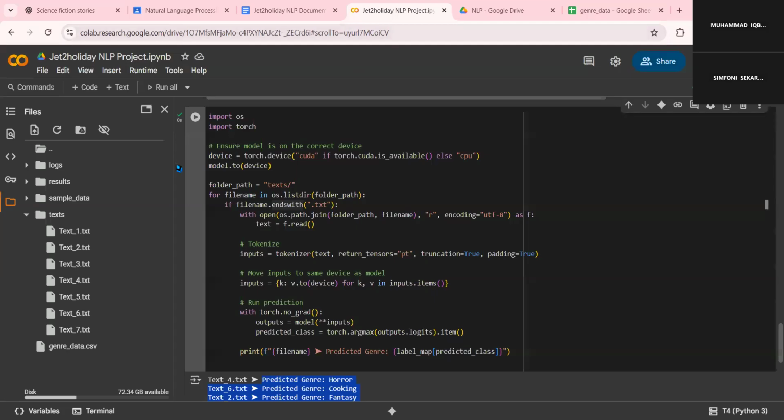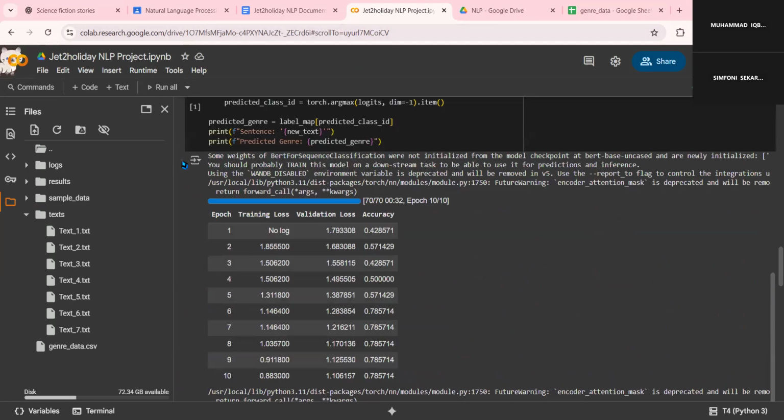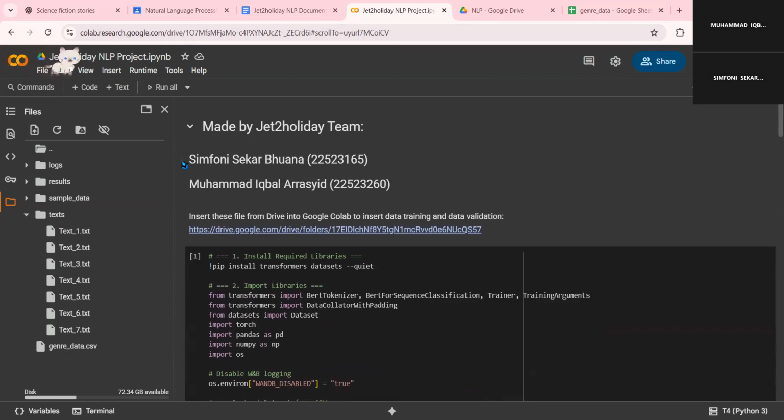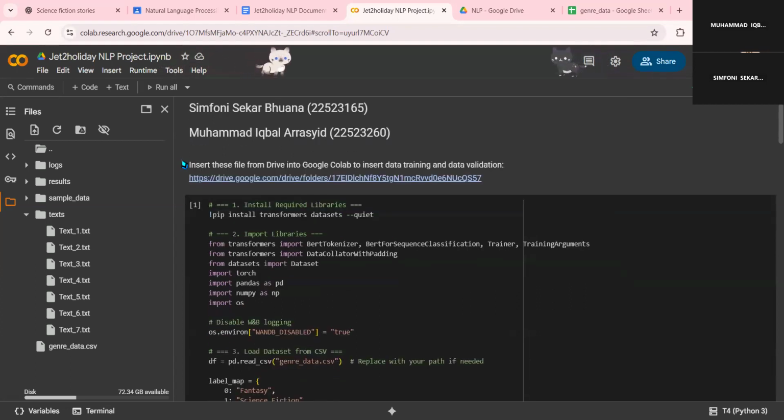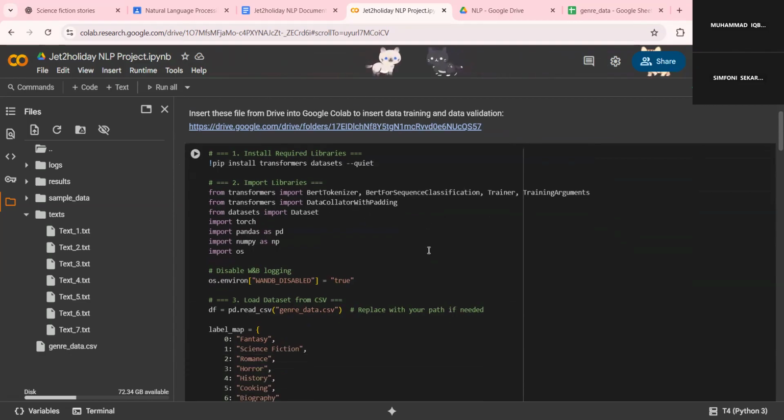Okay, thank you, Iqbal. Now we move on to our Google Colab Python script. Now we are using a transformer-based NLP model, which is BERT. So we will import some essential libraries into our Google Colab.